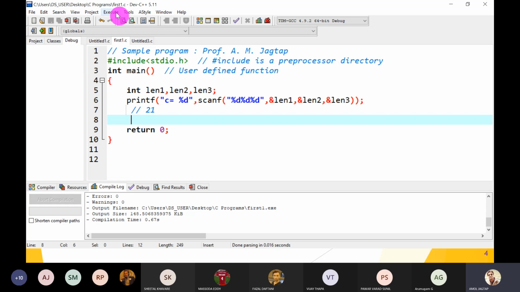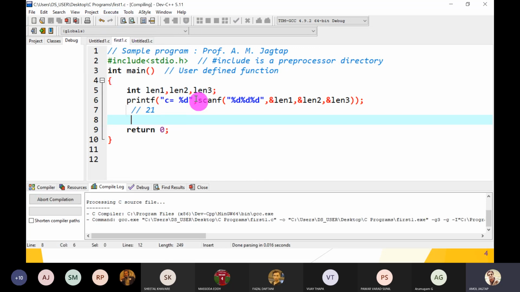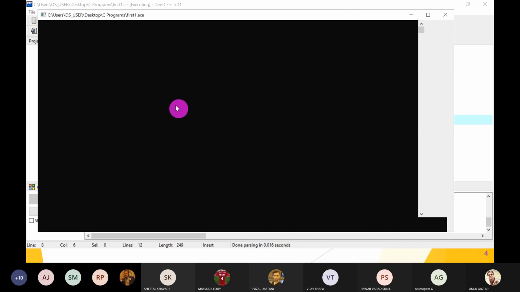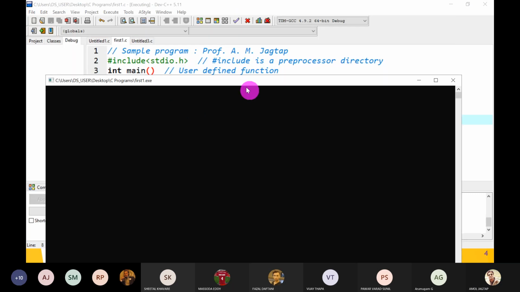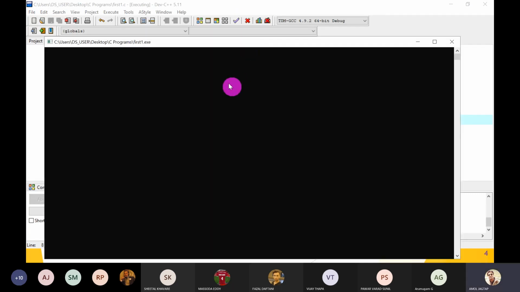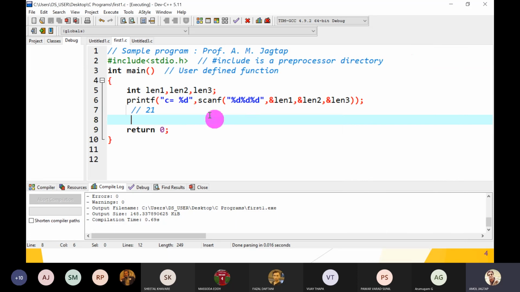Printf function returns something different. Okay, just compile and run. So which statement gets executed first? Scanf, not printf.